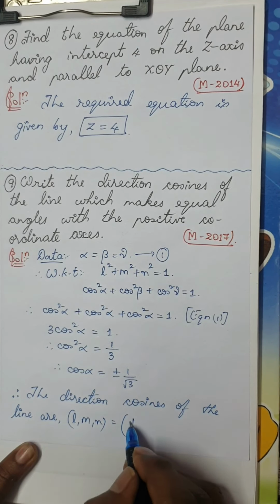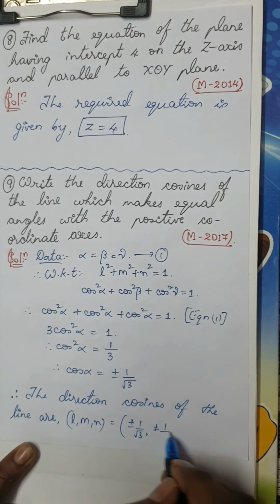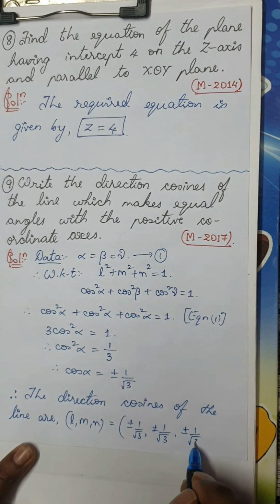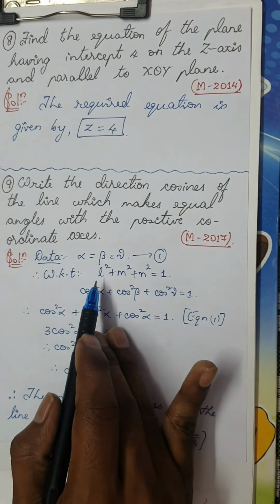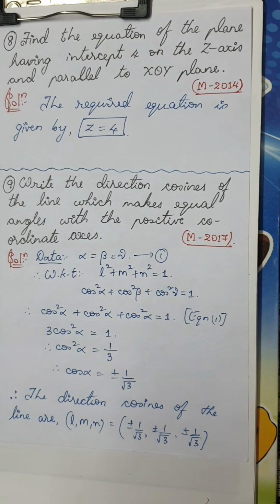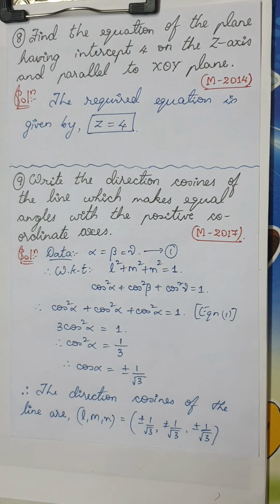This is nothing but plus or minus 1 by root 3, plus or minus 1 by root 3, plus or minus 1 by root 3, because L, M, N all are the same. L is cos alpha, M is cos beta, N is cos gamma. All the values are the same. So the DCs are plus or minus 1 by root 3 for each of L, M and N.